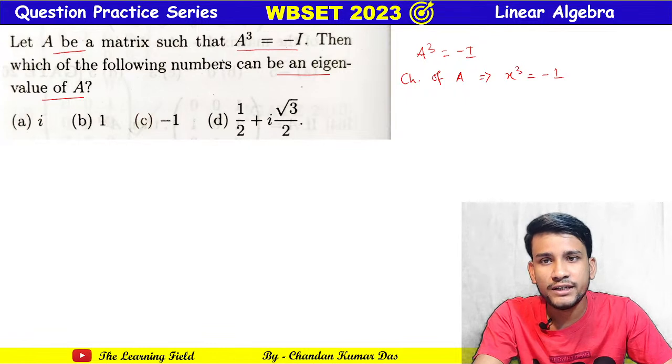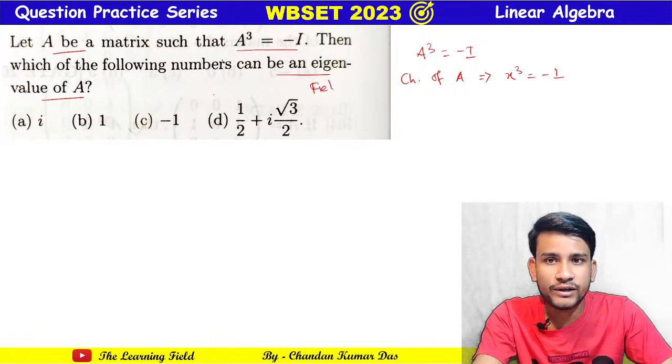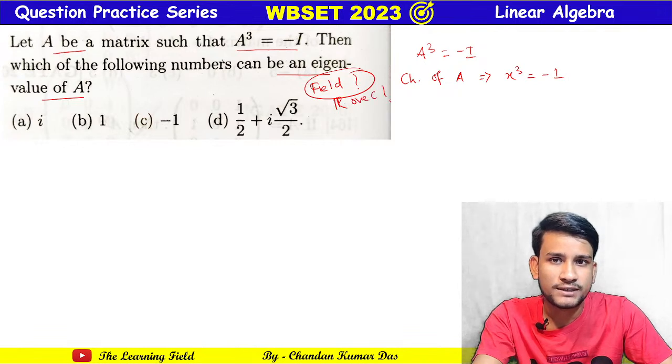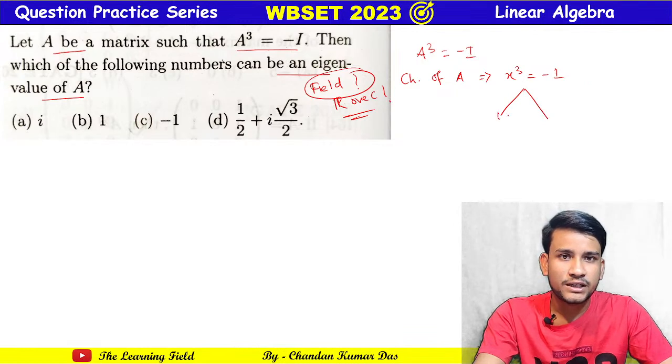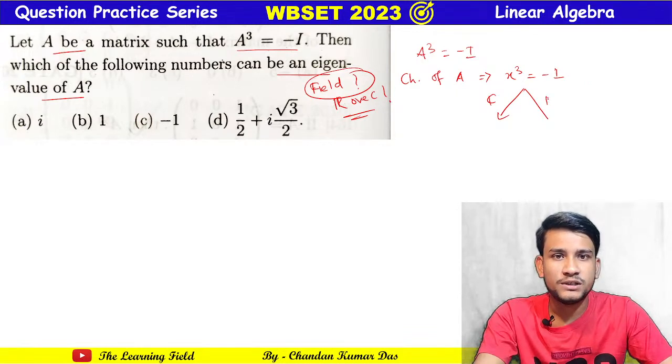But the field is not given, whether over R or over C, so we consider two cases: the field is C and the field is R.